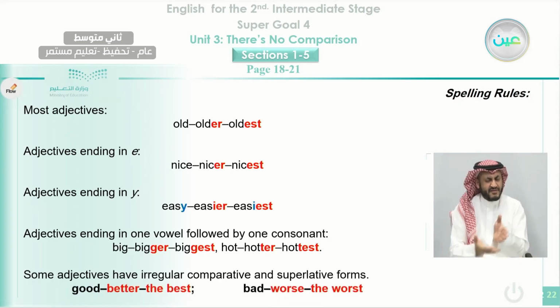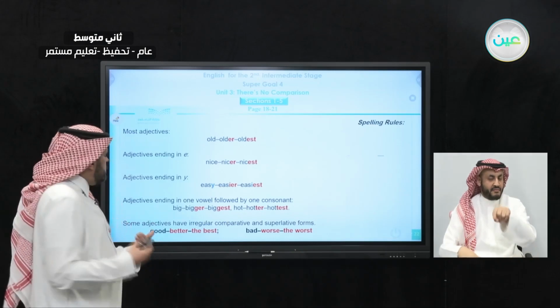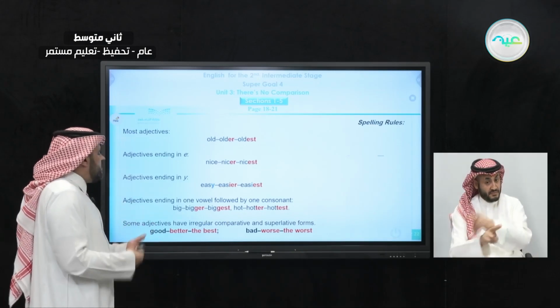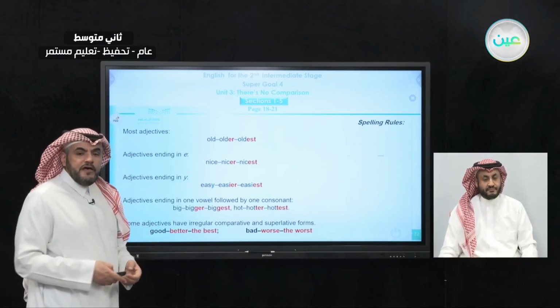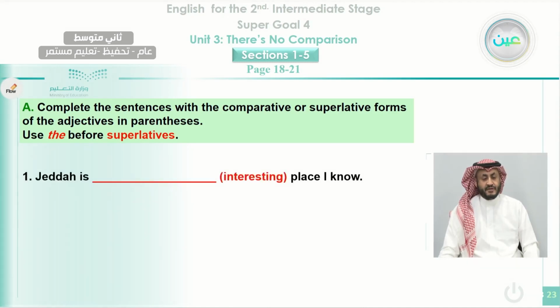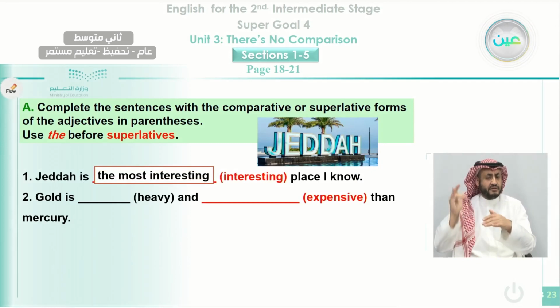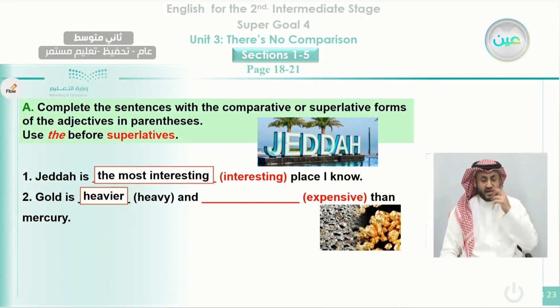We have only two adjectives like good and bad. When we want to compare two things using good and bad, we say good, better, the best, bad, worse, the worst. Okay. Now we go to exercise A. Complete the sentences with the comparative or superlative forms of the adjectives in parentheses. Use the before superlative. Jeddah is, we can say here, Jeddah is the most interesting. What about gold?